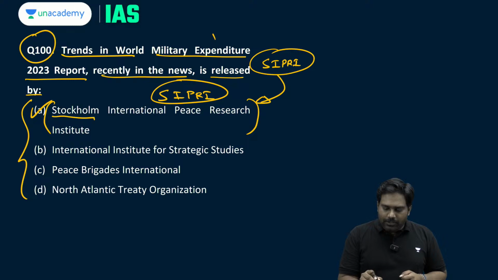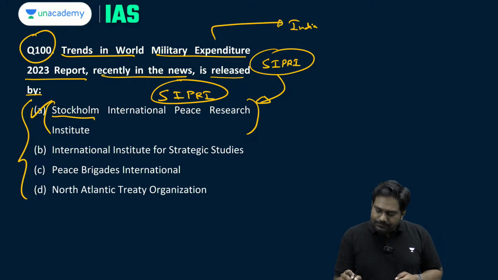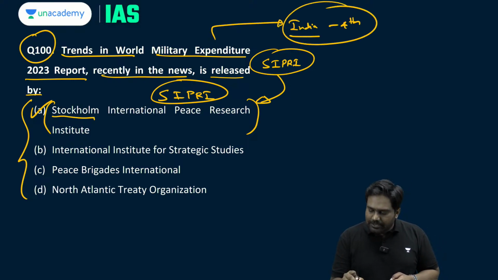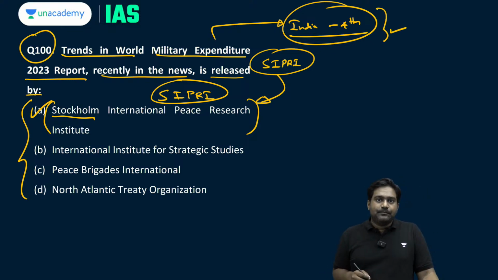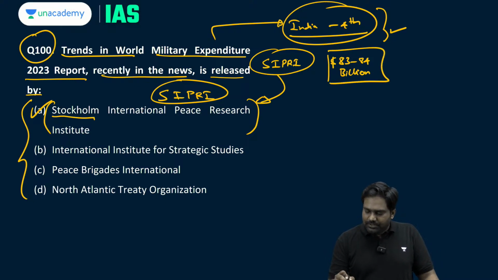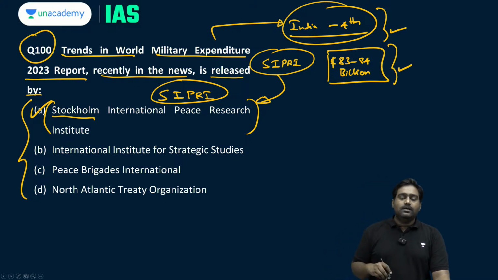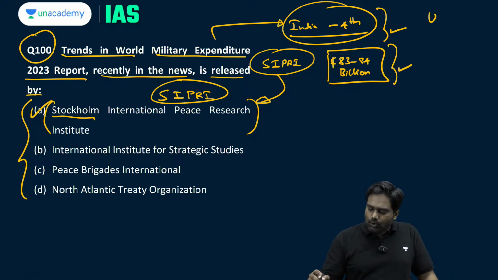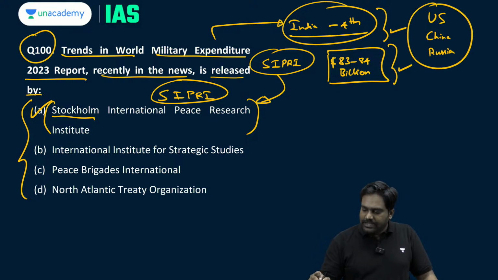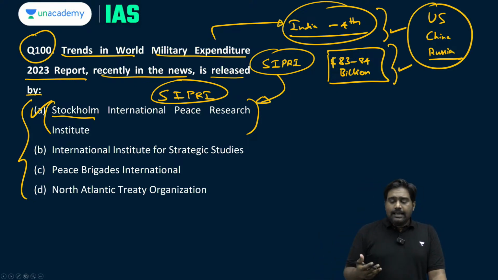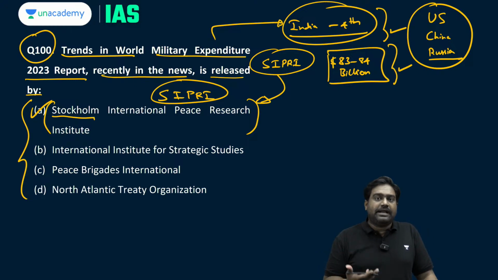According to last year's report, India has been ranked as the 4th largest country in terms of military expenditure. India saw a significant jump in its military expenditure to around 83 to 84 billion dollars, which places India at the 4th position as far as military expenses are concerned. Before India, it would be the US, China and Russia. Only these 3 countries are ahead of India in terms of military expenditure, and it will also help you understand some important trends and why countries are increasing their military expenditure.